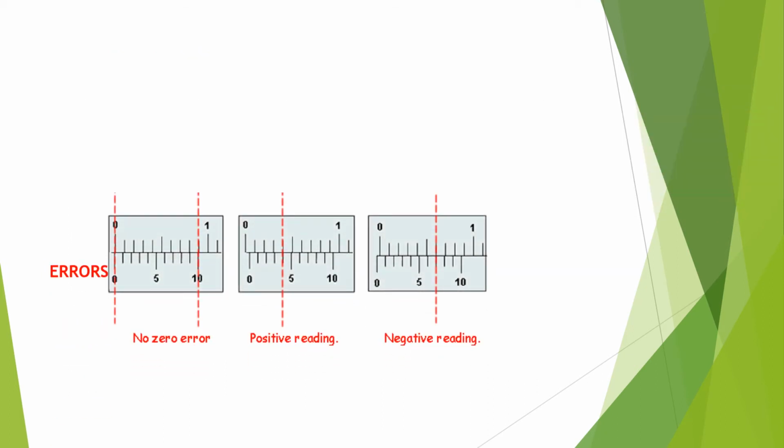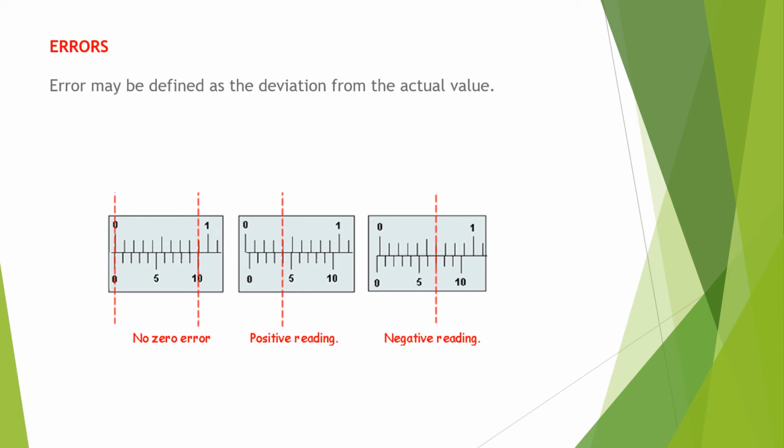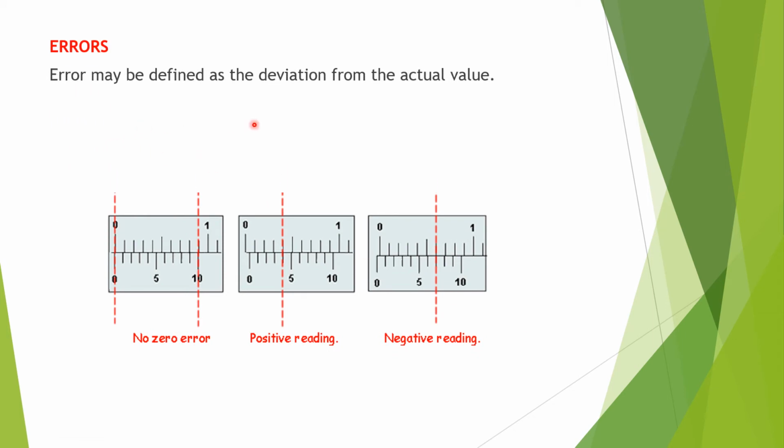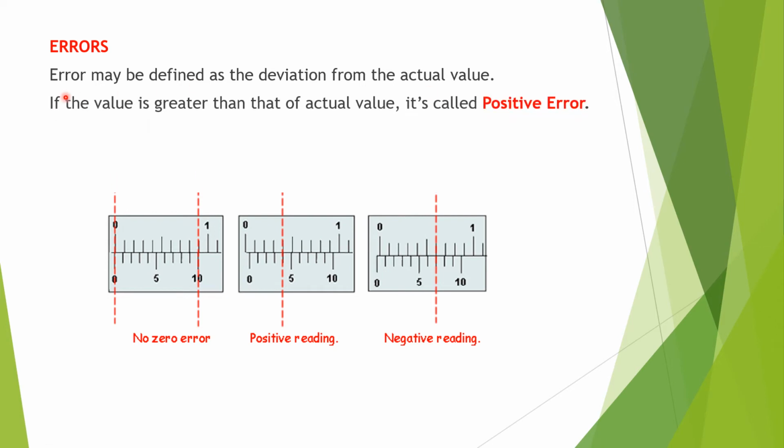Next, errors. Error is defined as the deviation from the actual value. If the value is greater than the actual value, it is called positive error, which means if the zero of the vernier scale is to the right of the main scale, the zero error is positive.